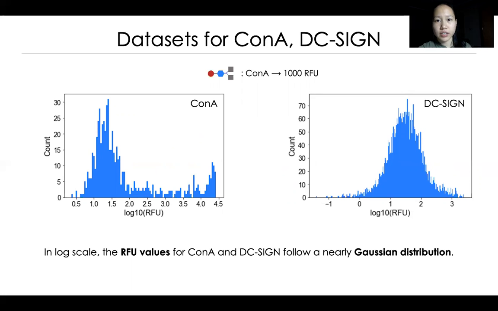On a log scale, the RFU values for ConA and DC-SIGN follow a nearly Gaussian distribution, with the ConA dataset having a slightly more bimodal distribution, as shown by the greater proportion of very strong binders.